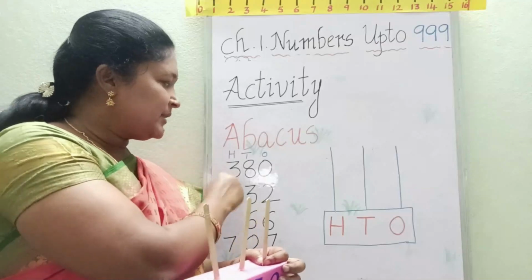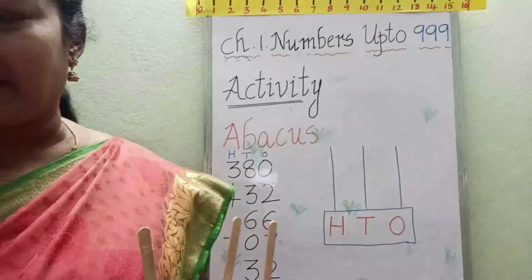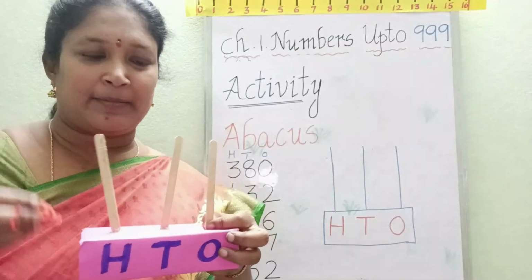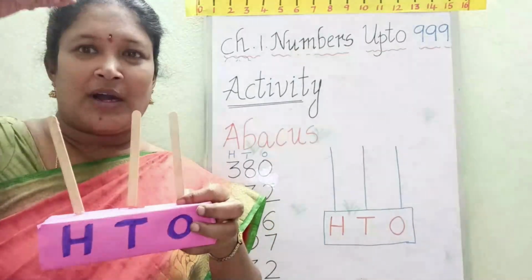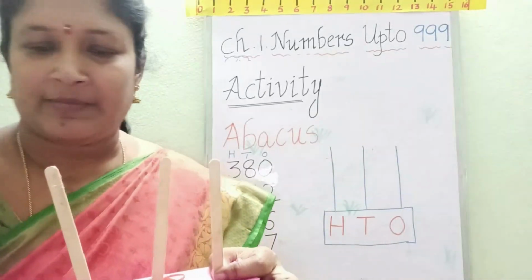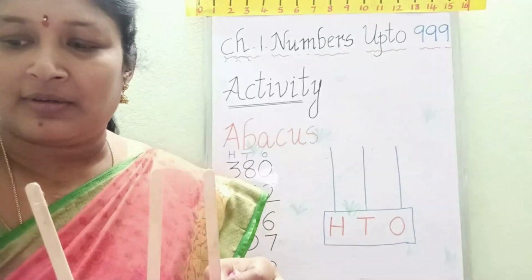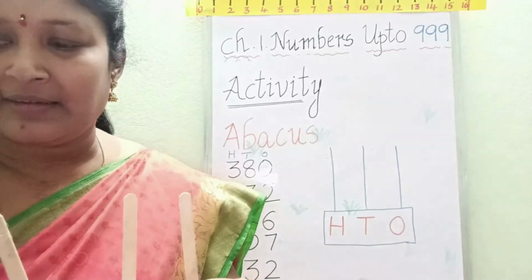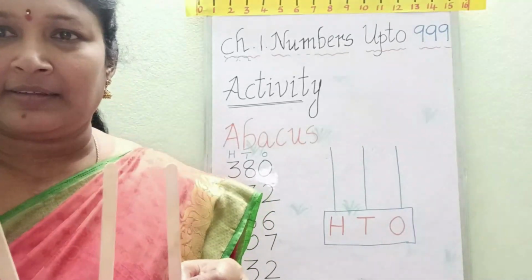And what is the tens place number? 8. So we have to take 8 rubber bands: 1, 2, 3, 4, 5, 6, 7, 8.